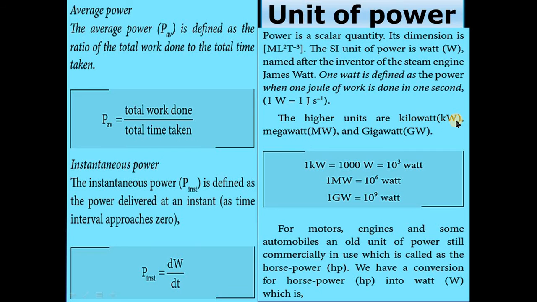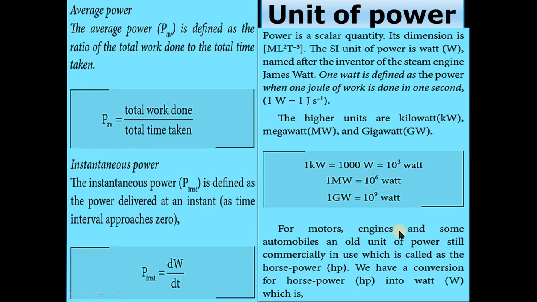The higher units are kilowatt kW, megawatt MW and gigawatt GW. 1 kilowatt is nothing but 1000 watt, that means 10 to the power 3 watt. 1 megawatt is 10 to the power 6 watt. 1 gigawatt is 10 to the power 9 watt.